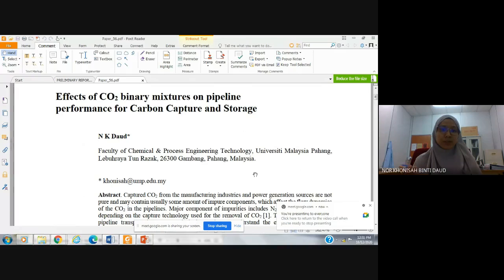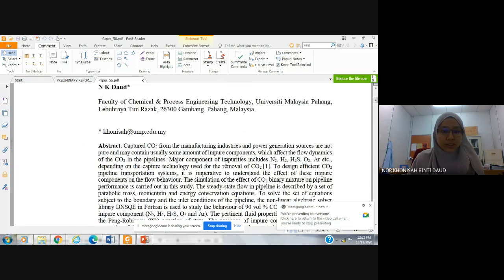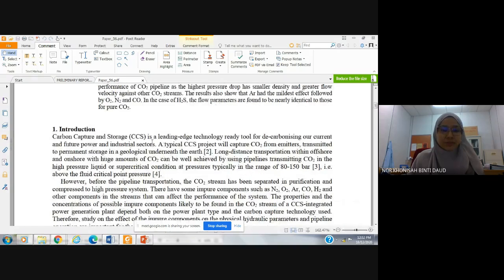So today I would like to present my research work on effects of CO2 binary mixture on pipeline performance for carbon capture and storage, or we call it CCS. Carbon capture and storage is a promising technology to reduce the concentration of carbon dioxide from emitted sources such as power plant. The component of CCS involves capturing carbon dioxide from power plant, for example, and then purify it in purification section and compress it to high pressure system before transporting using pipeline and inject to underground.